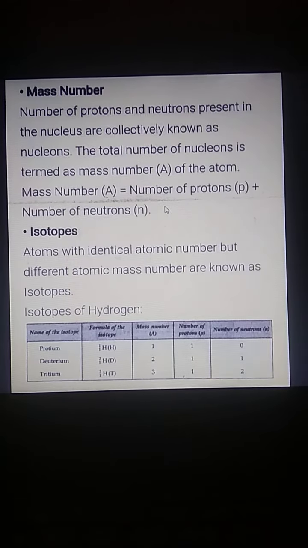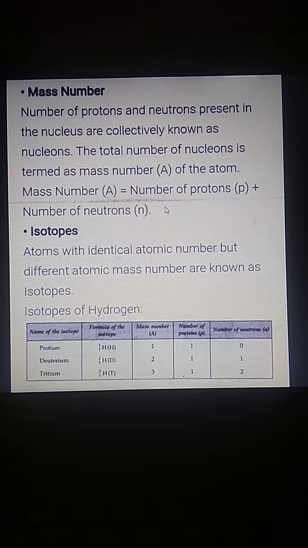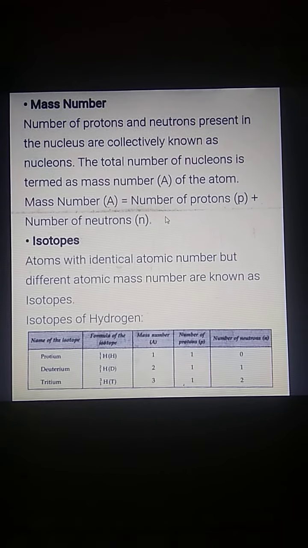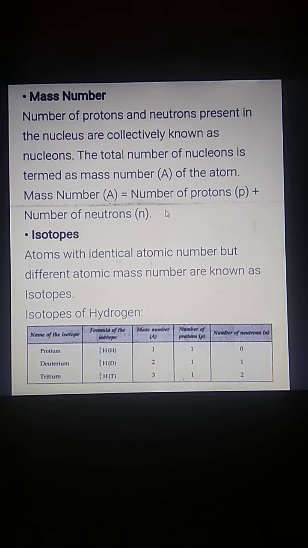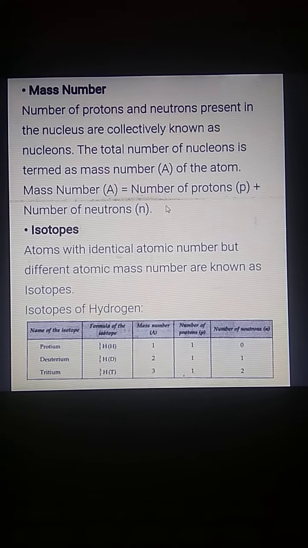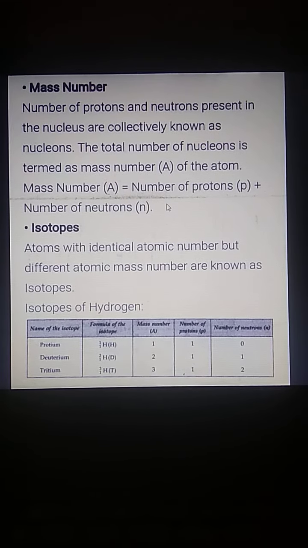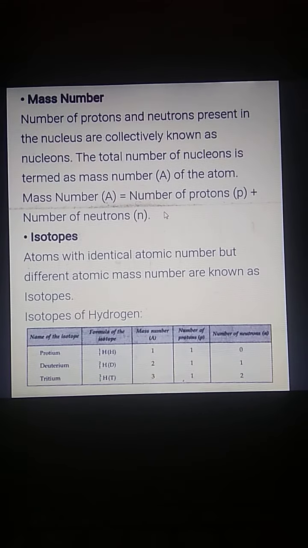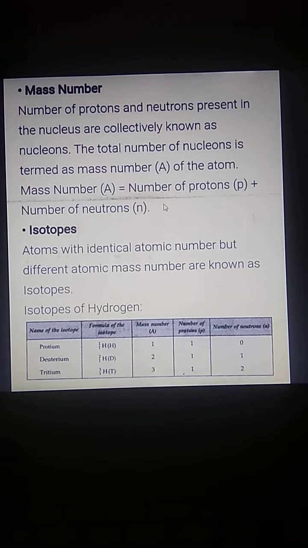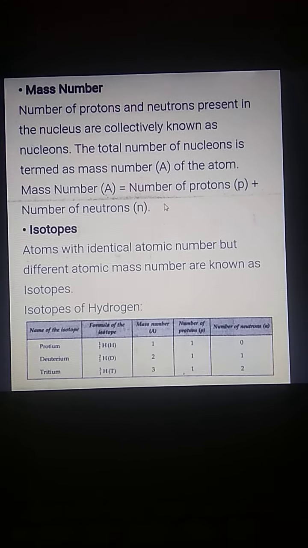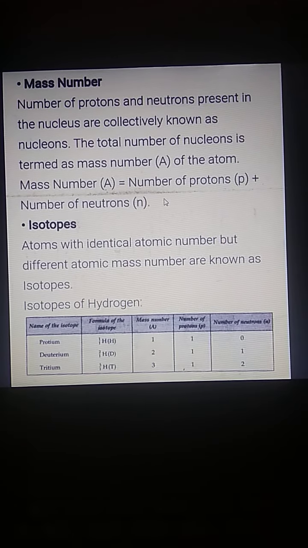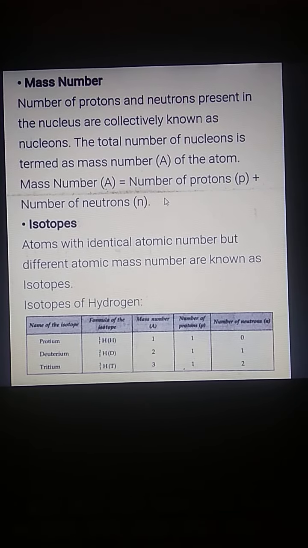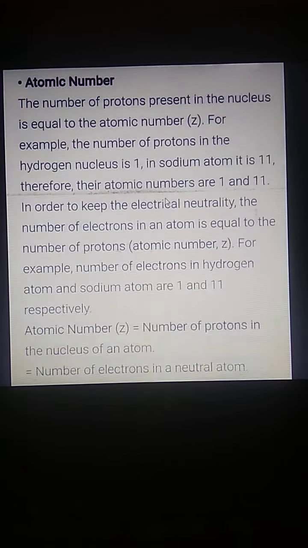Next is mass number. The sum of the number of protons plus the number of neutrons gives us the mass number. We will read about the discovery of the nucleus in the next video, which was given to us by Rutherford's experiment. So the mass number is given by the sum of the number of protons and number of neutrons, and the symbol for atomic number is Z, while the symbol for mass number is A. So this was the atomic number and mass number.